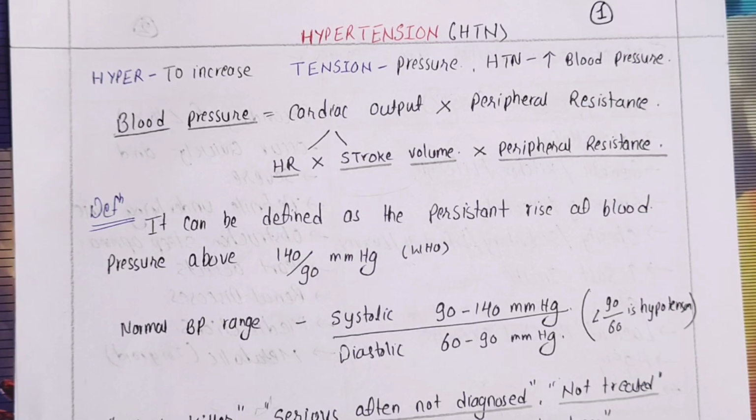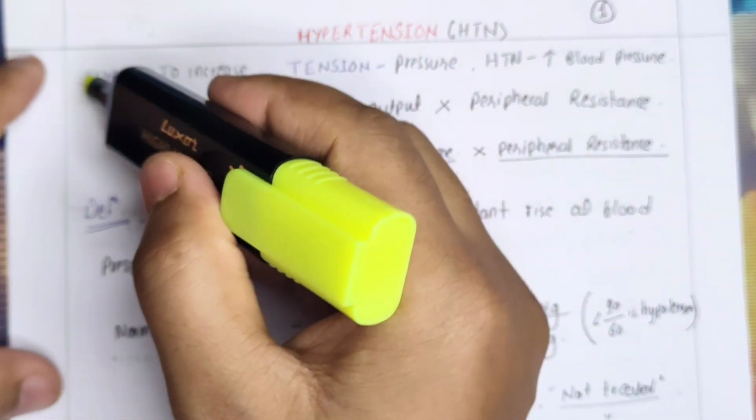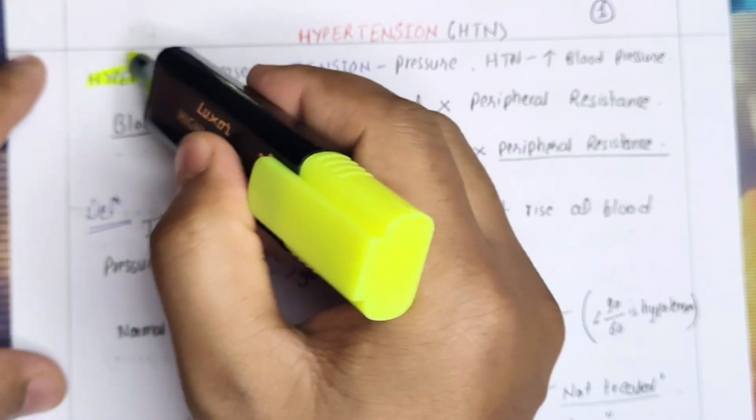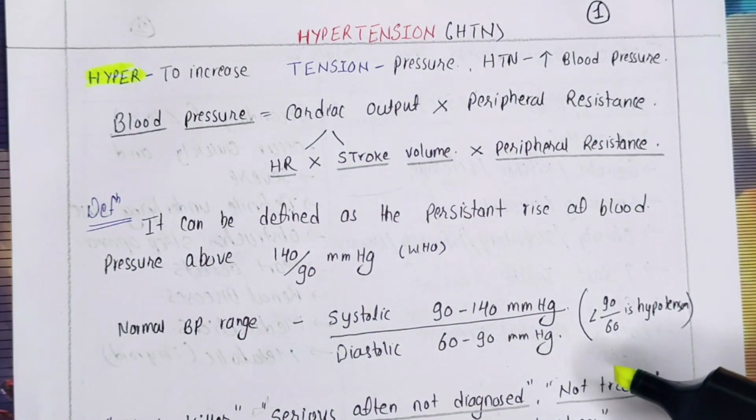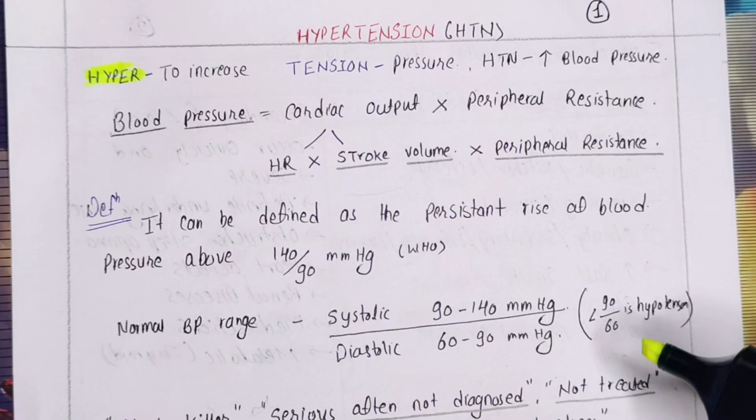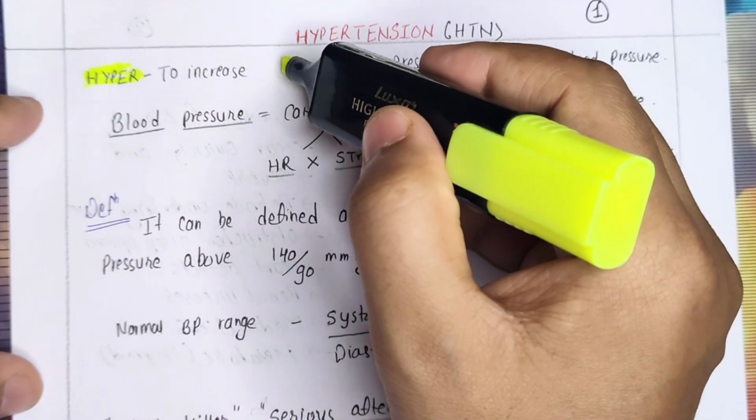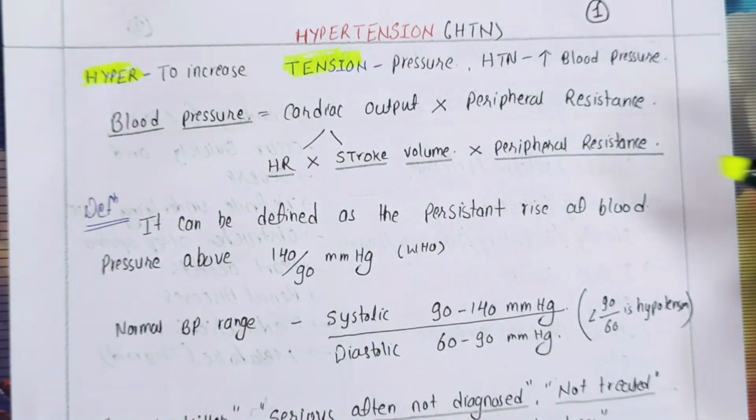Having said that, let's start today's condition, hypertension. So what is hypertension? If we break the terminology, we get two different sections. One is hyper. Hyper means to increase. In our day-to-day life also we say hyper. Hyper means to increase or more than normal. Then tension, in a technical word, is nothing but the pressure. So if we club these two words, we get increasing the pressure.